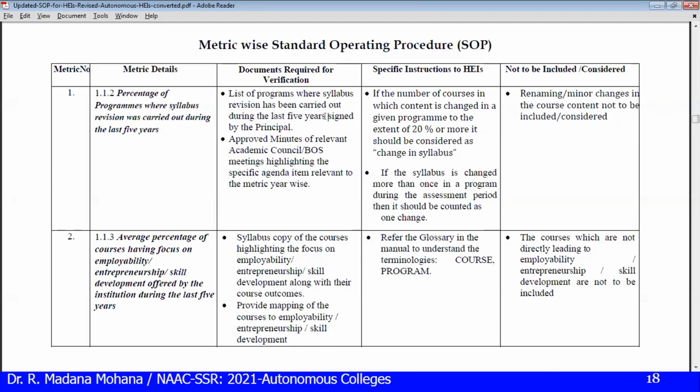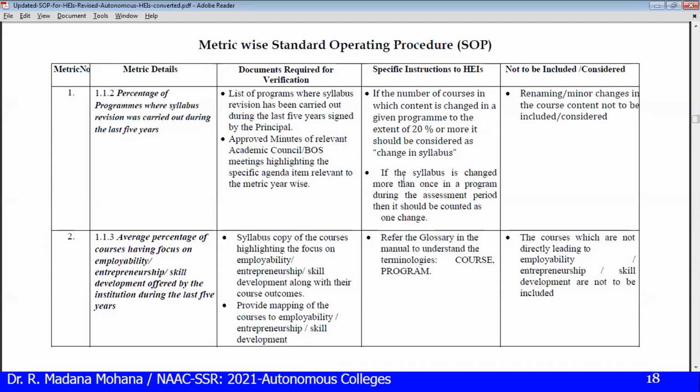The document is signed by the principal. Then approved minutes of the relevant academic council or BOS meeting, highlighting the specific agenda item relevant to the metric. So whenever a revision was taken, that point was highlighted in the meeting. Then some instructions to the institution: if the number of courses in which content is changed in a given program is to the extent of 20% or more, it should be considered as a change in syllabus. So a minimum of 20% or more change is needed to be considered as a change in syllabus.